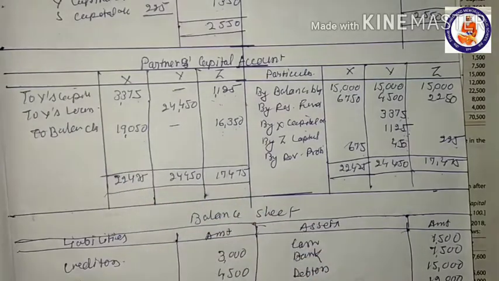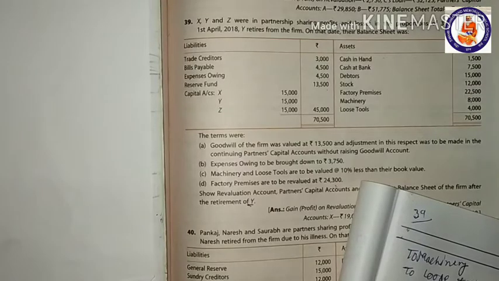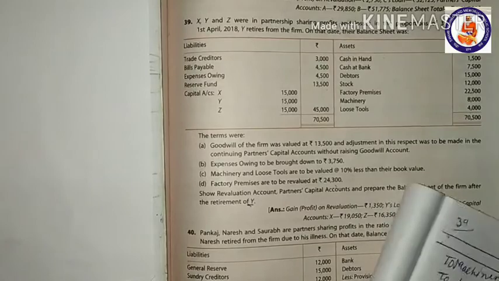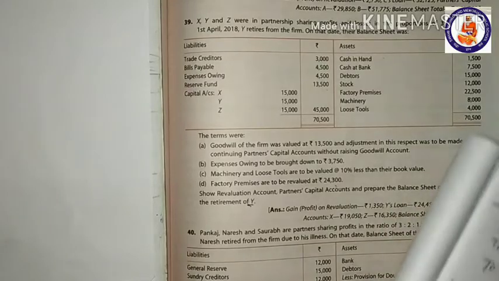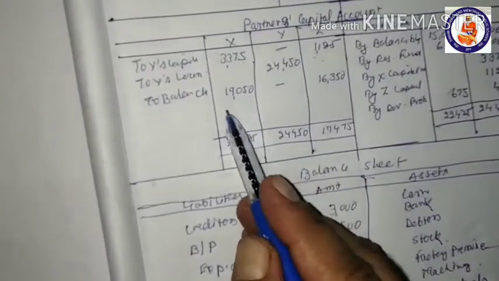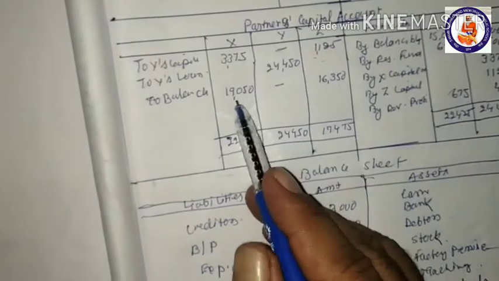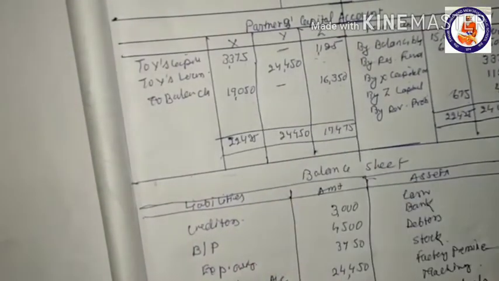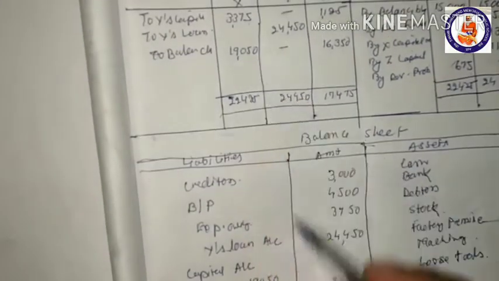Their balance sheet as at 31st March 2018 is as follows. A's capital is 60,000, B's capital is 60,000 and C's capital is 40,000. Total is 1,60,000. Then creditors 30,000, bills payable 10,000. Total liability side is 2 lakh. On the asset side, land and building is 50,000, plant and machinery is 40,000.